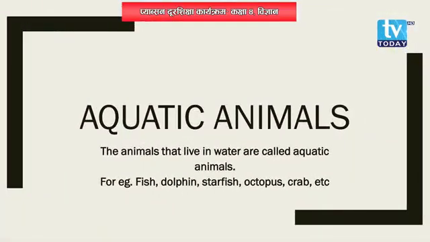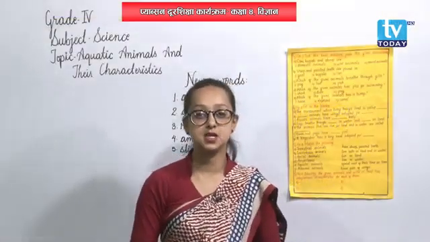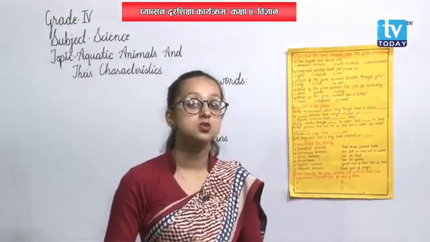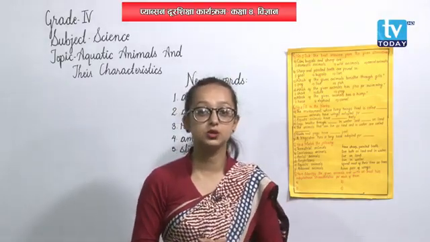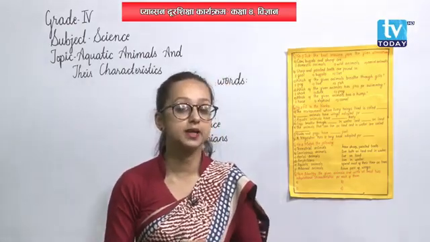What are aquatic animals? The animals that live in water are called aquatic animals. Their habitat is water, that is, they are found in water. They live in water. Those types of animals are called aquatic animals. For example, fish, whale, shark, turtle, starfish, octopus, all these animals are included as aquatic animals. Also there are birds like swans, ducks, flamingos, cranes; they are all aquatic birds. So, they are also aquatic animals.